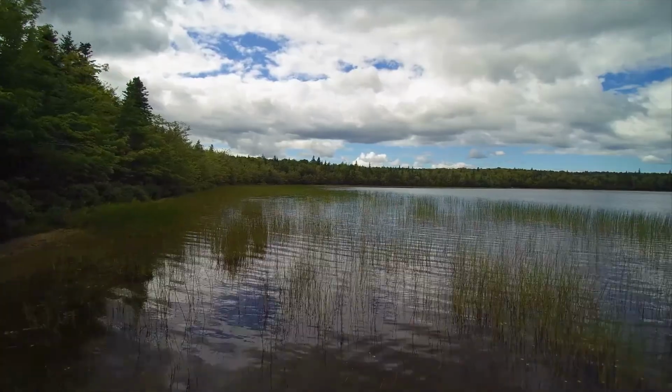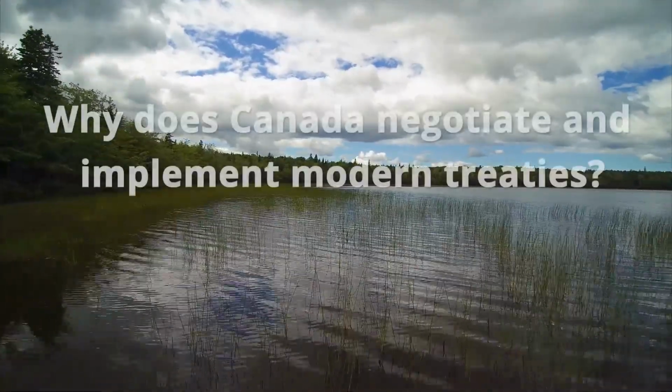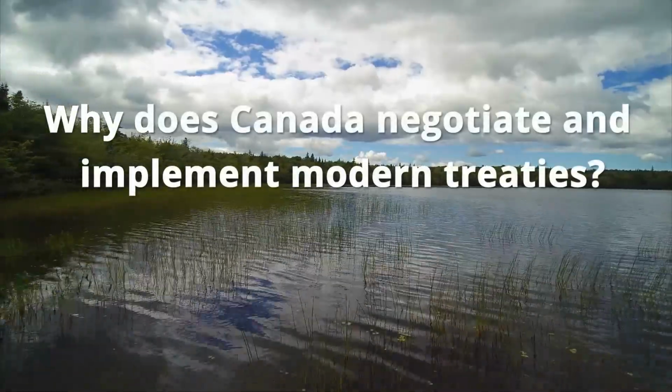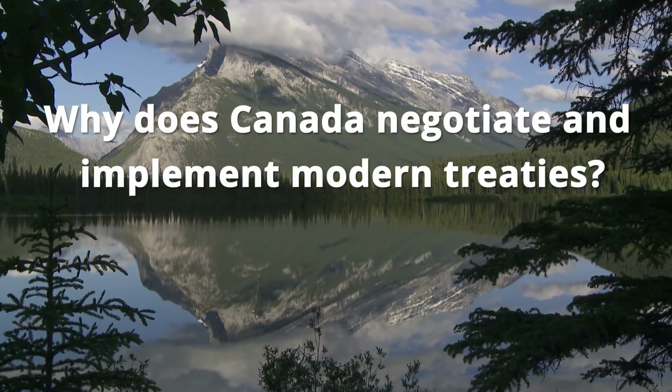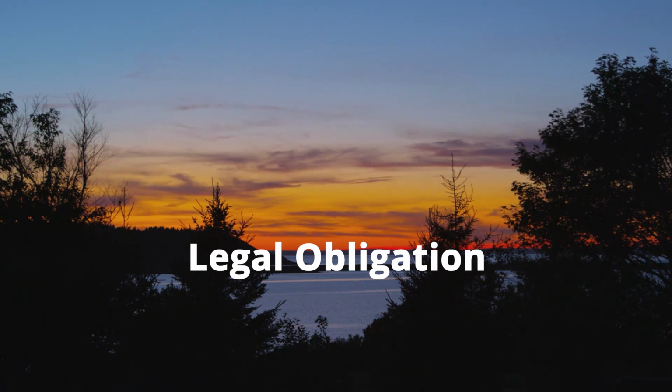In other episodes, we talk about why Indigenous peoples enter into modern treaties. But what motivates Canada to spend decades negotiating and implementing them? Canada negotiates modern treaties as a way to reconcile Indigenous rights with the sovereignty of the Crown. Indigenous Canadians have constitutionally protected rights to their land and the legally established right to self-government. When an Indigenous organization makes a land claim, the Government of Canada cannot simply ignore it.